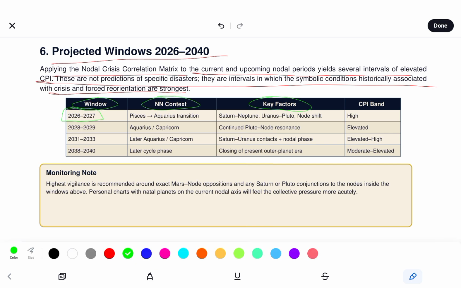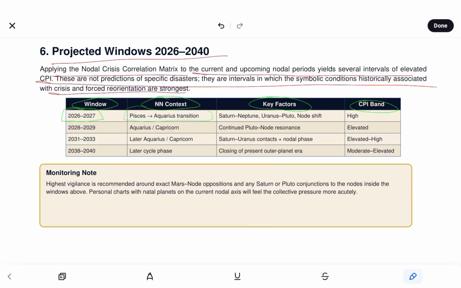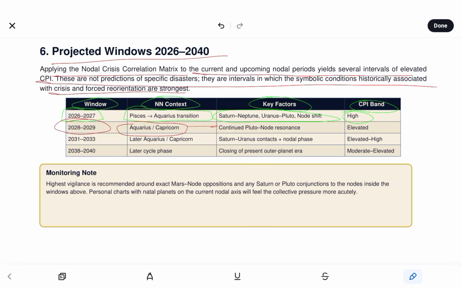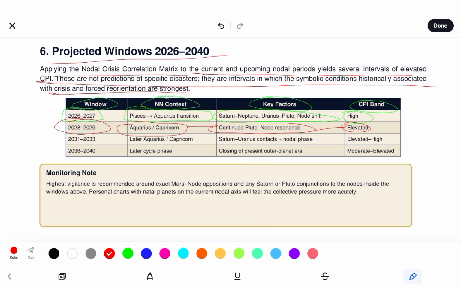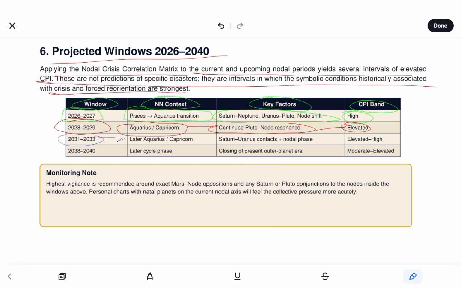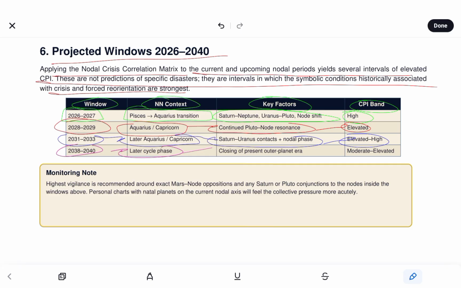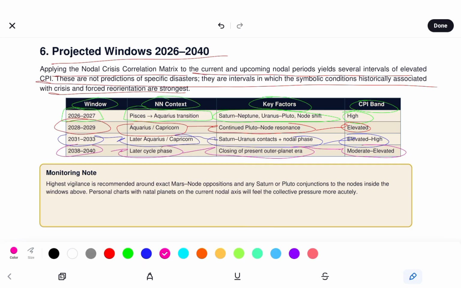Rahu's contacts, key factors, and the CPI band. So Pisces, Aquarius transition, Saturn, Neptune, Uranus, Pluto, node shift, and high for 2026 to 2027. 28 to 29, Aquarius, Capricorn, continued Pluto node resonance, elevated. And then we see 31 through 33, later Aquarius, Capricorn, Saturn, Uranus contacts in nodal phase, elevated high. And 38 through 40, later cycle phase, closing of present outer planet era, moderate elevated.